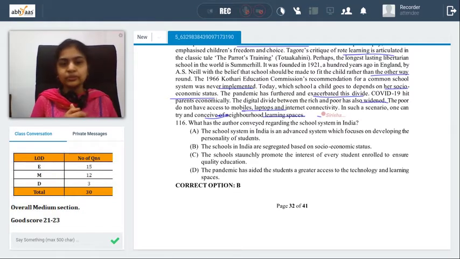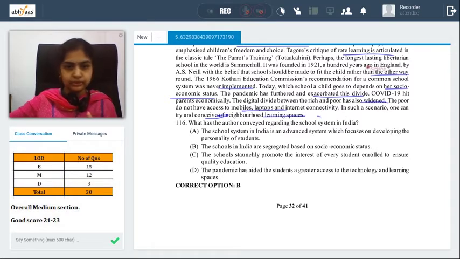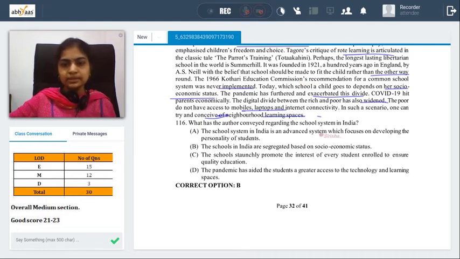Okay? Now let's see the questions. What has the author conveyed regarding the school system in India? Let's see the options. School system in India is an advanced system which focuses on developing the personality of students. I don't think he called it an advanced system. No, nowhere. Schools in India are segregated based on socio-economic status. We have this pointer here. Socio-economic status is discussed here. So this can be my answer.